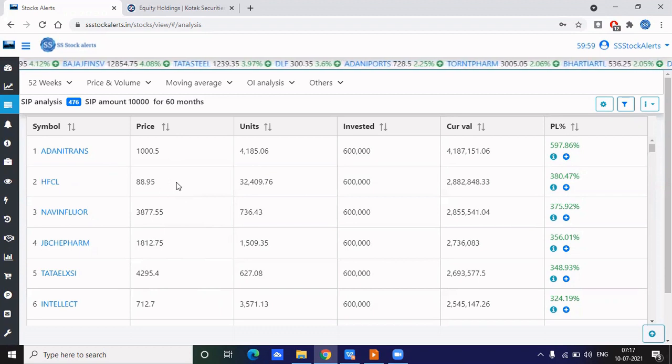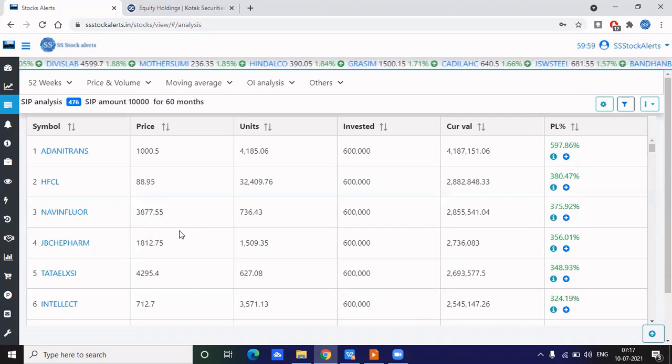So first, set your criteria: how much amount you are going to put for SIP. So if you are going to put something small like 3,000 or 5,000, then based on that amount you need to select the stocks. Currently I have gone with 3,000 as my SIP amount. So I should not select a stock whose price is greater than 3,000. That's wrong, and even 2,000 is also wrong.